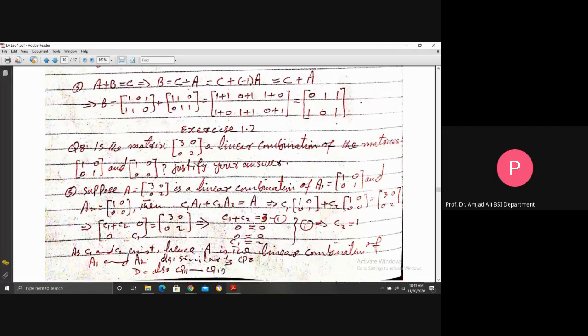Question 9 is similar to question 8. Do also questions 11 to 15 on bit matrices like this one. Two matrices will be given. The sum of them will be given. You need to find the third one like this one, or to get the value of C.